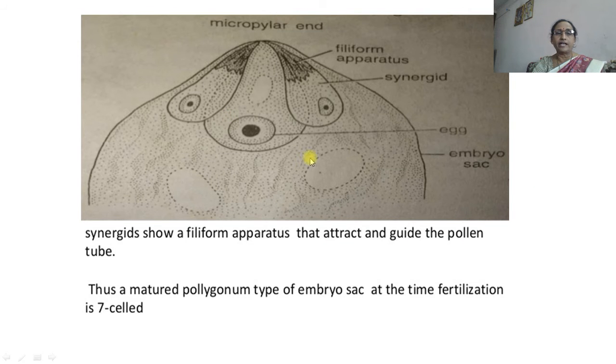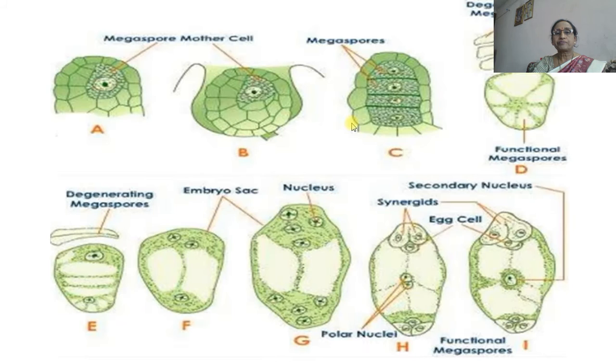Here a single central egg is there, and on both sides of this egg there are 2 synergids, and inside the synergids there is the filiform apparatus, and this filiform apparatus attracts and guides the pollen tube which develops on the stigma.